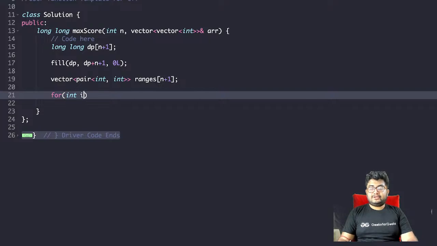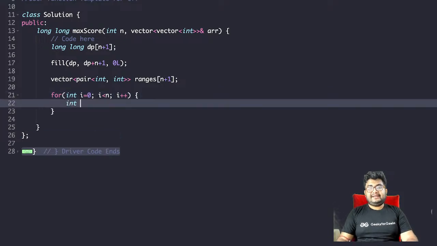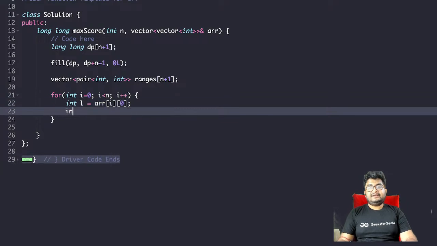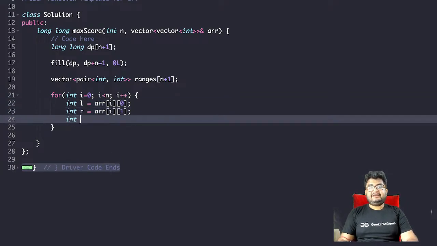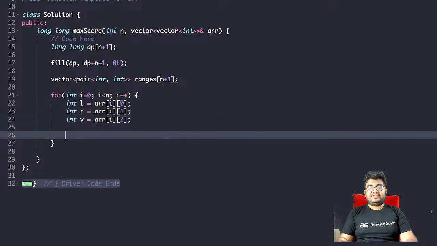For int i equals 0, i less than n, i plus plus: int l equals arr[i][0], int r equals arr[i][1], int v equals arr[i][2], right? So now ranges of l dot push back for this position will push back r and the corresponding value v.